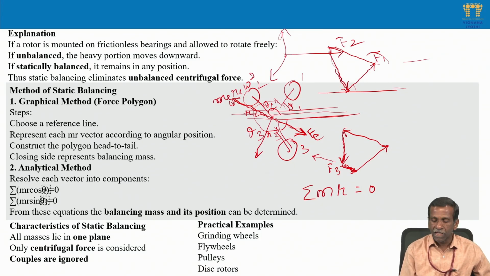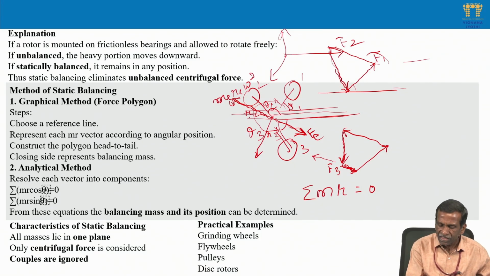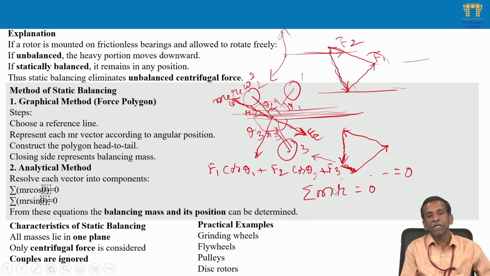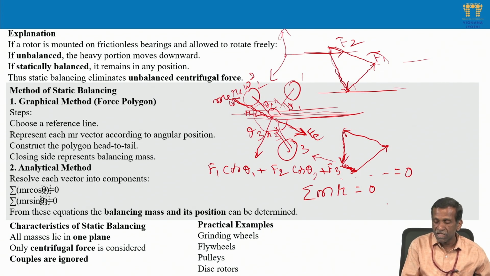This is the graphical method. In the analytical method, what we can do is very simple. Resolve all the forces in the x direction and y direction. Suppose F1 cos theta 1 is the x component of F1, plus F2 cos theta 2, the x component of F2, and so on. All these you can sum and see that it is balancing, meaning it is equal to 0. Similarly for the other direction, F1 sin theta 1 plus F2 sin theta 2, plus F3 sin theta 3, etc.